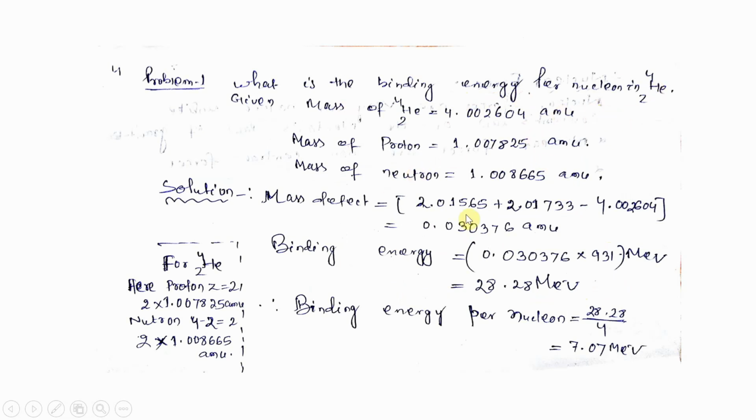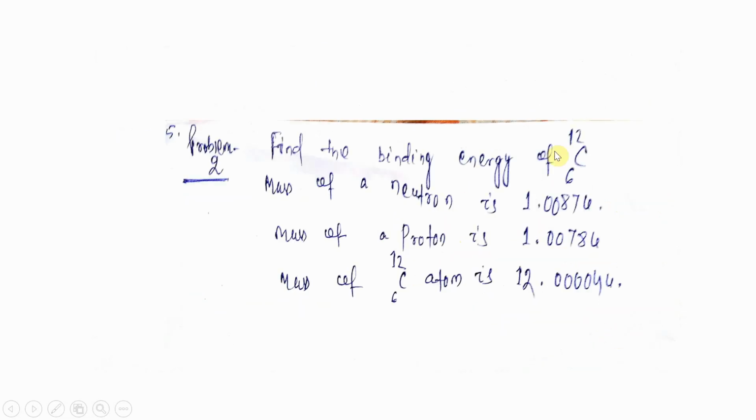First calculate the mass defect. How do you calculate it? Just add the mass of the protons plus the mass of the neutrons and subtract the whole mass of the nucleus, and then multiply the mass defect by 931 MeV. You can get the binding energy, and for binding energy per nucleon you have to divide by 12 here, because here the atomic mass number is 12.